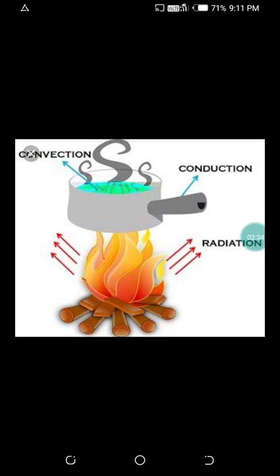This flow of heat in that liquid is convection. This is a very suitable diagram where all the three types of heat transfer can be explained. Radiation from the fire, flames; conduction in the handle, that is metal, solid; convection in the liquid. Very nicely explained.